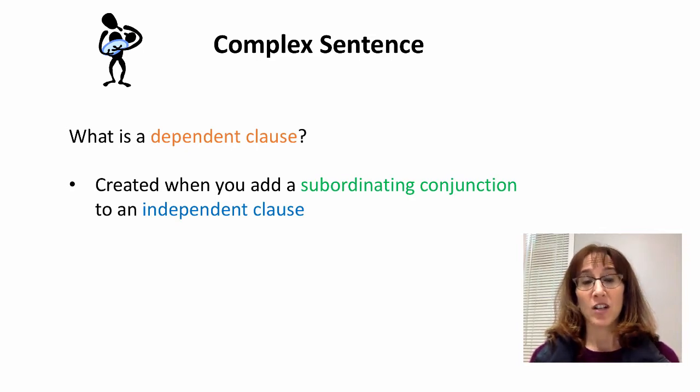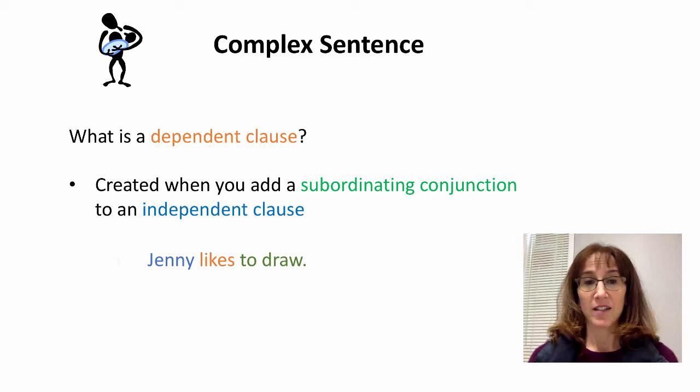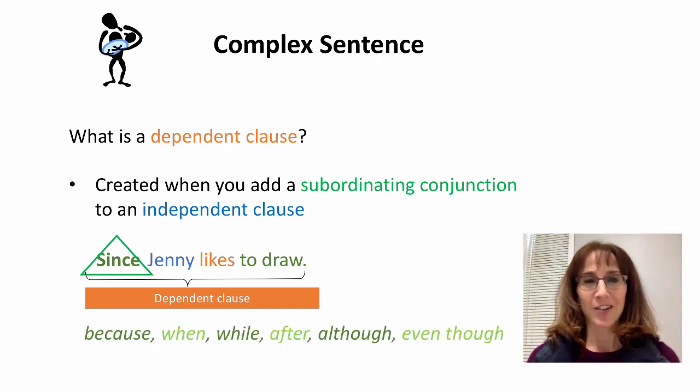Well, a dependent clause is created when you add a subordinating conjunction to an independent clause. So let's say, for example, we have Jenny likes to draw. We know that this is an independent clause, but we add a subordinating conjunction like since, and then the whole clause becomes dependent. You might wonder what kind of words are subordinators. Words like because and when and while and after and although and even though. These are all subordinating conjunctions, or I call them subordinators.